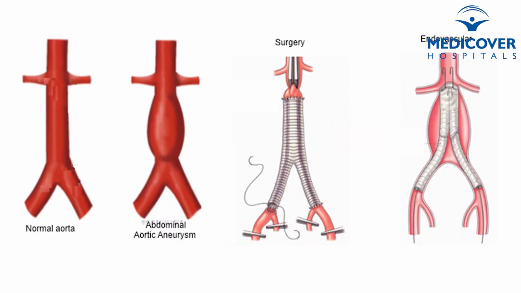Abdominal aortic aneurysms are another disease where we have to replace the part of the aorta with a tube. So we cut in the abdomen down, and then we replace the part. So this is regarding aortic aneurysm surgery. The second surgery which is commonly done in aortic patients is for dissections.